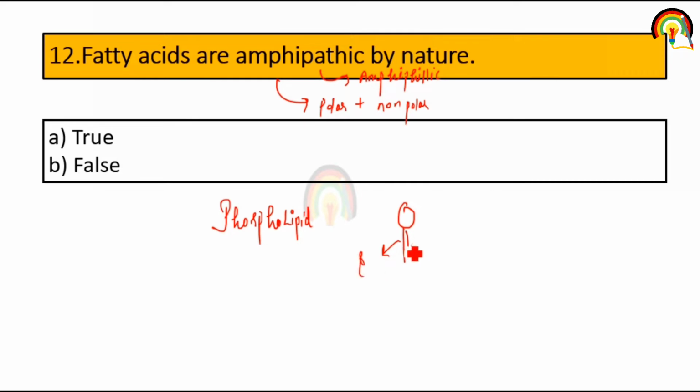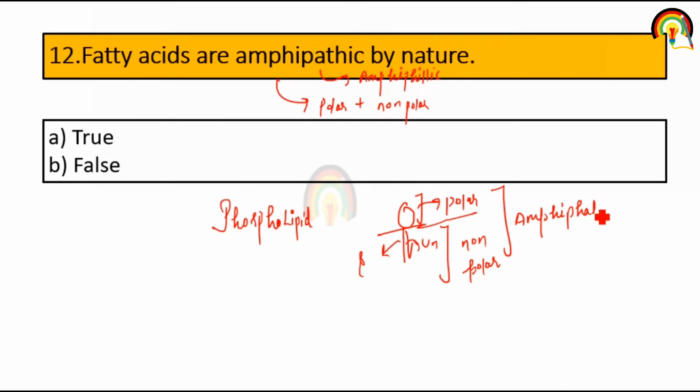One is saturated, the other is unsaturated. So this tail portion is mainly non-polar in nature, and because of the phosphate group in the head portion, it is polar in nature. So phospholipid is amphipathic or amphiphilic in nature. So fatty acids are amphipathic by nature.